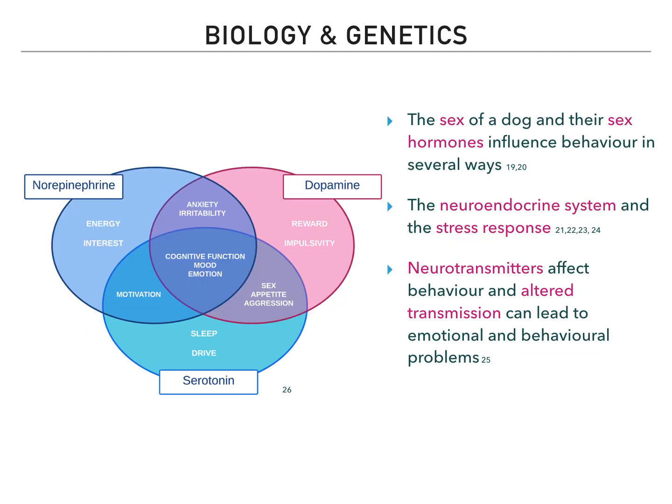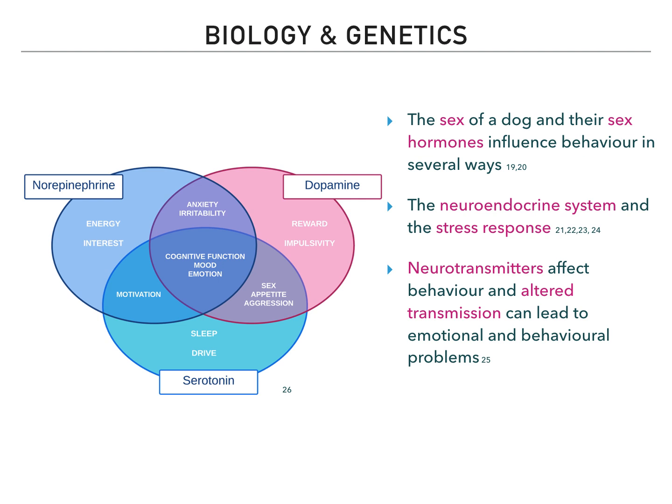The sex of a dog influences reproductive behavior, but also aggression and social interactions. Sex hormones affect the sensitivity of neural pathways involved in behavior. The neuroendocrine system is involved in regulating stress. Stimulation of both the HPA axis and the sympathetic nervous system, which releases adrenaline and norepinephrine, leads to the fight, flight, or freeze response. Chronic stimulation may result in medical and behavioral problems.